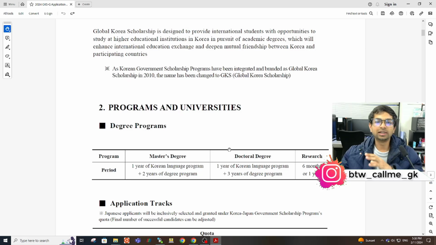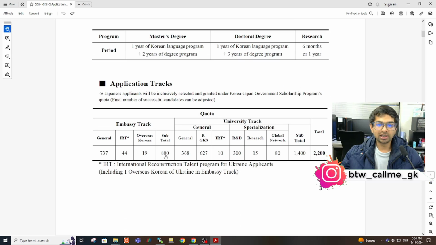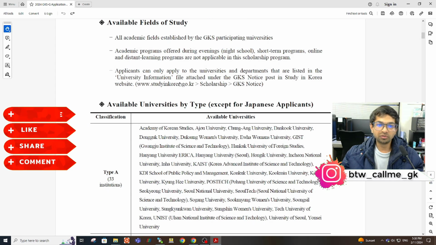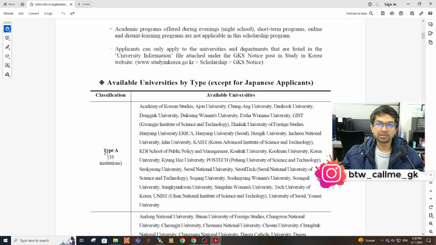As you can see, it's the same as the previous years. There is master's degree, doctor degree, and research, and you can see the specific quotas are mentioned, how many seats are there. If you go ahead, you can see the universities available. There are type A and type B, which is the same as all the years.